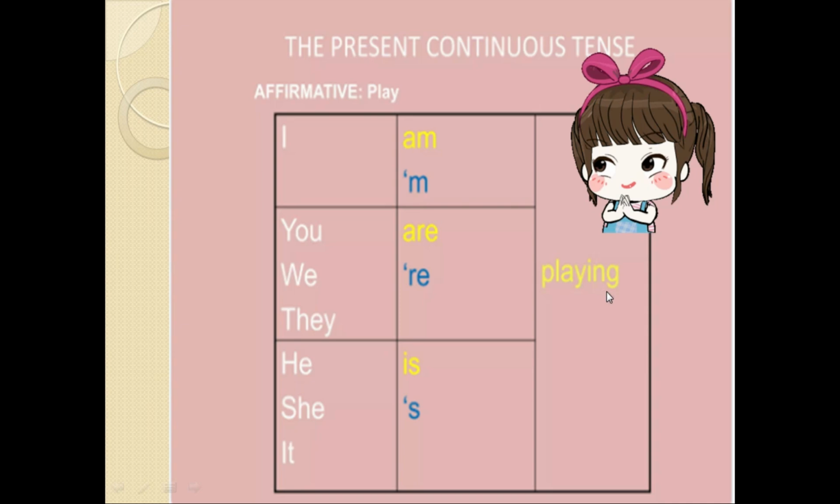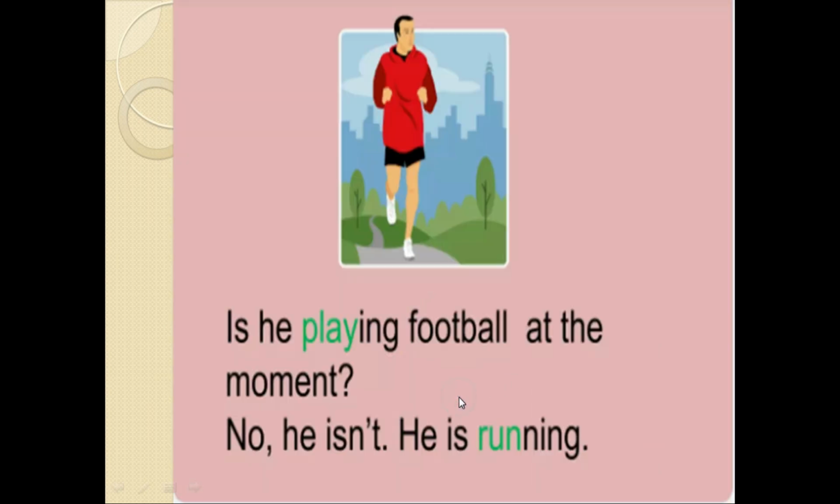In simple present tense, we have seen that there is no use of helping verb in positive sentences, and with the verb we just use s or es. But in continuous tenses, as the action is continuous, we are going to use ing with the verb. I am playing, you are playing, we are playing, they are playing, he is playing, she is playing, and it is playing.